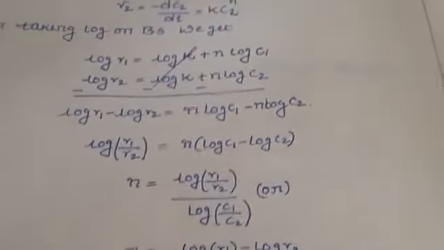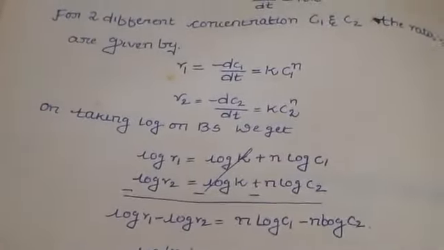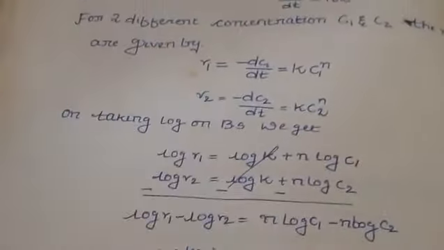So this is about chemical kinetics, the methods of determining order of reaction, and collision theory. In the next class we will discuss photochemistry.